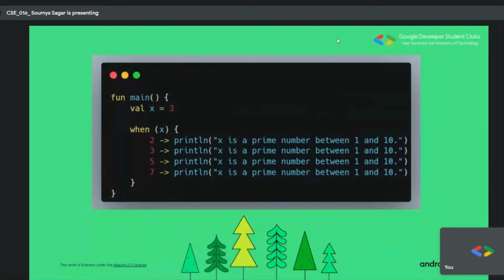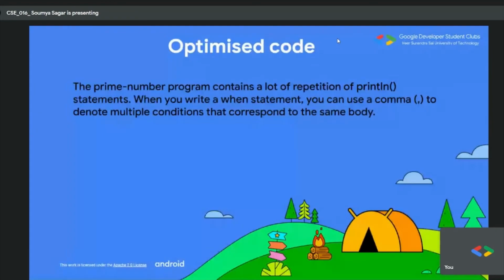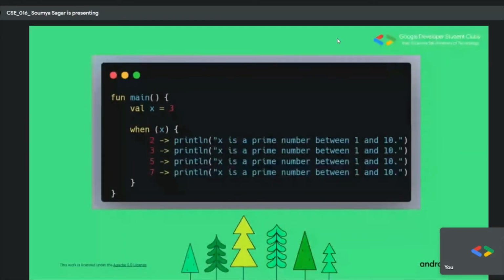However, let's optimize it more now. And why are we doing this? Because, as I said, we have to maintain the cleanness of the code structure. So if you observe this piece of code, you can see there are a lot of individual conditions written like this. And the problem here is that although we know that 2, 3, 5, 7 are between 1 and 10, we have to check them individually. So okay, let me explain this in terms of time complexity. Assume that the two condition is running in 1 second.